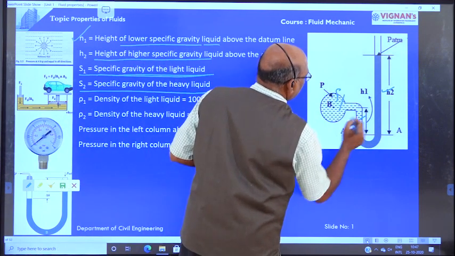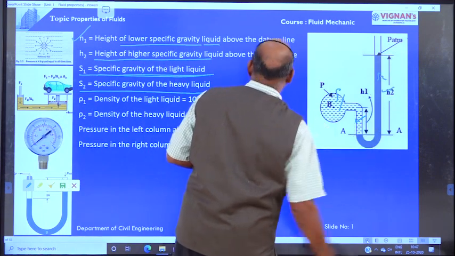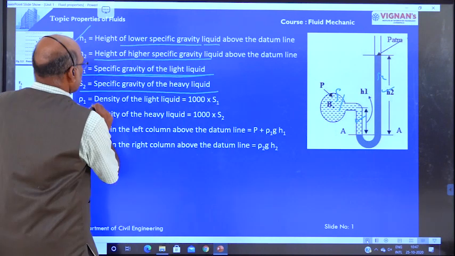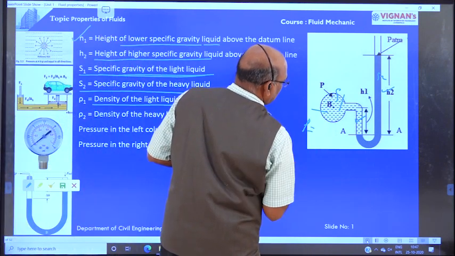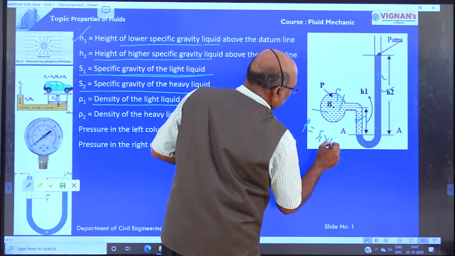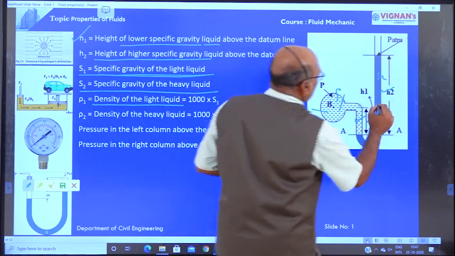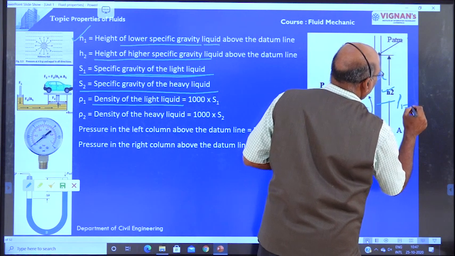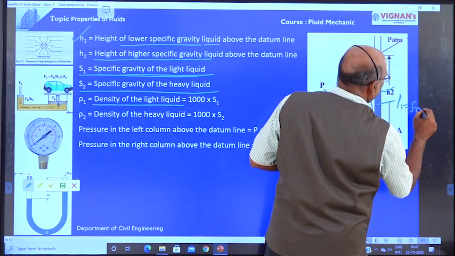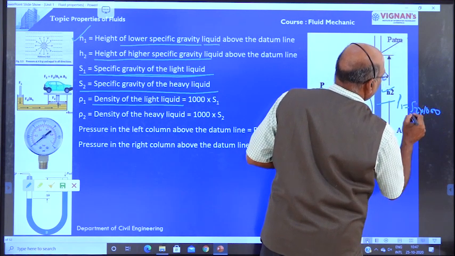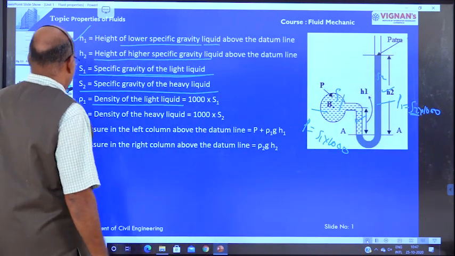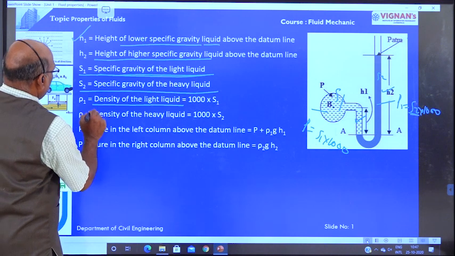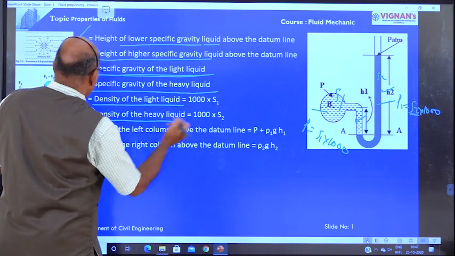The density of the light liquid, rho1, is equal to S1 into 1000. The density of the heavy liquid, rho2, is equal to S2 into 1000. That means the specific gravity of the mercury into 1000, right? Then rho2 is the density of the heavy liquid.